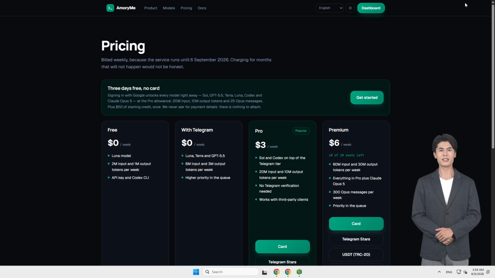Open the site, compare the plans, and choose the access that fits your work. Pro is $3 per week, and Premium is $6 per week.